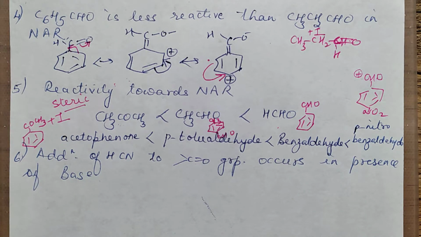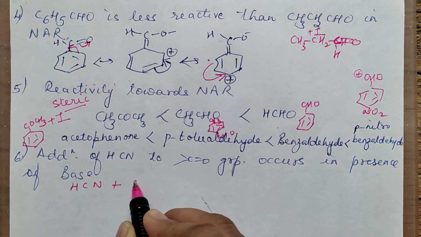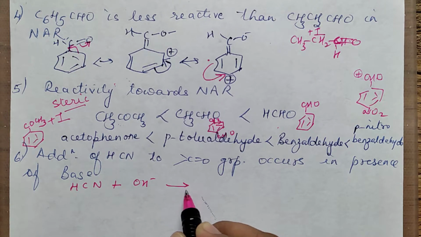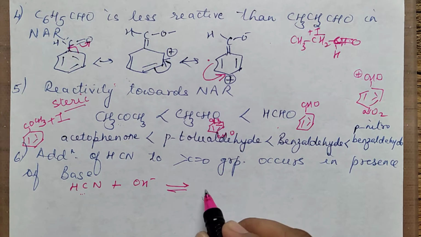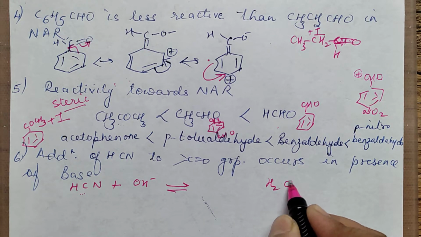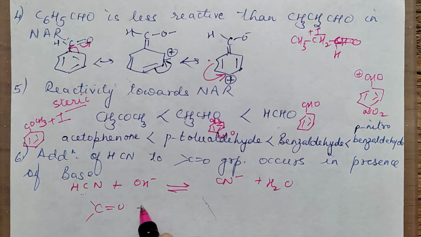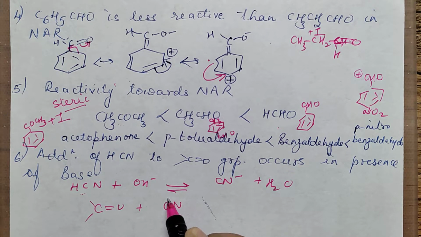Okay, so the next question says addition of HCN to the CO group is always carried out in the presence of a base. So what you will write is, see, the reaction is like this. HCN, why do we carry it out in the presence of the base? Because this is a very weak acid. So what will this base do? It will pull the H from here. It will form water, and will help in the generation of the nucleophile. And now this nucleophile, that is CN, will be able to attack on the carbon atom.